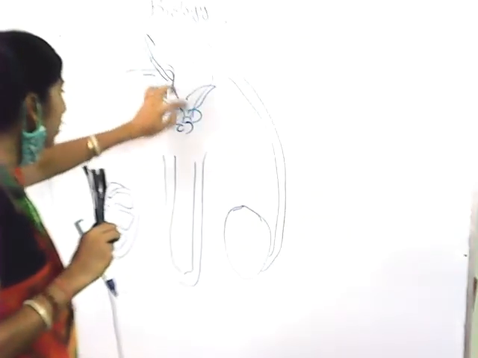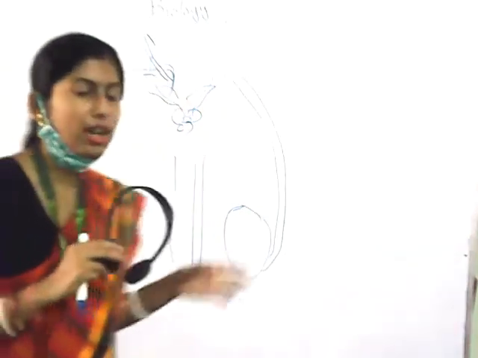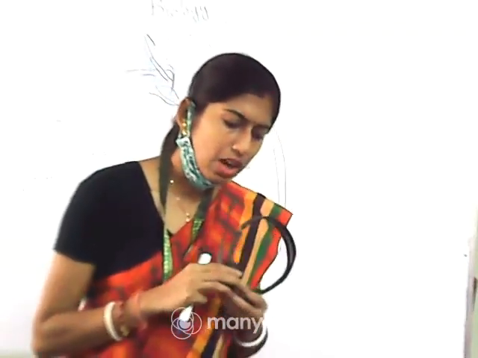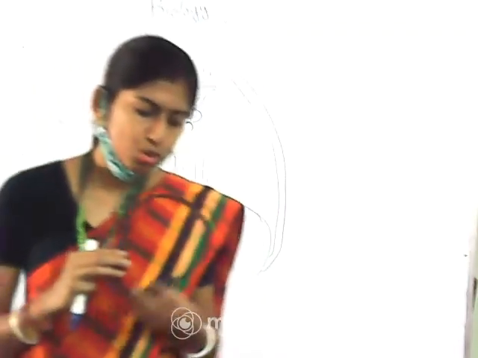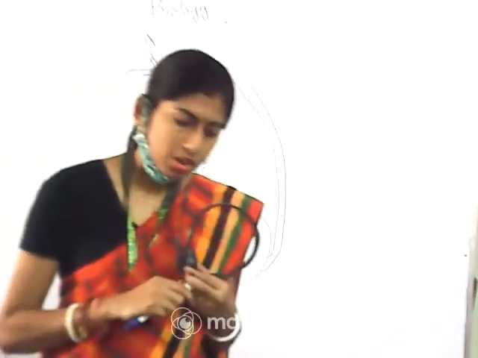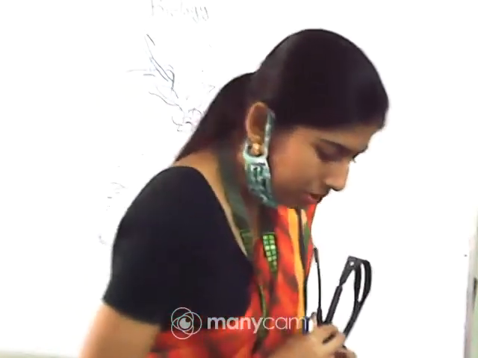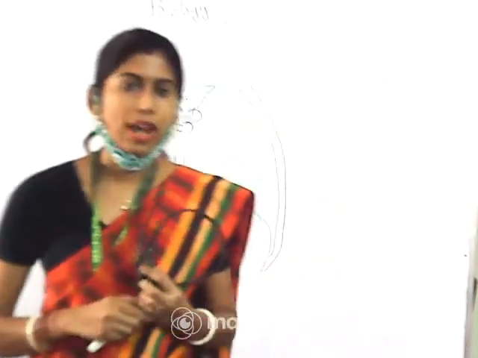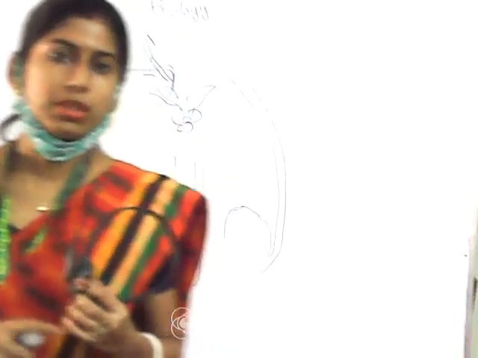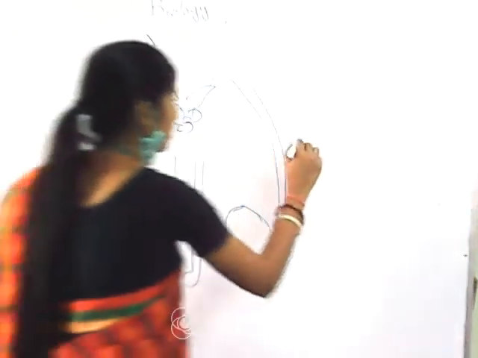The secretion of the seminal vesicle will open into a small duct, and it will mix and form an ejaculatory duct. Now these ducts store and transport the sperm from the testis to the outside through the urethra. And the urethra, as you know, is part of the urinary system, and it will extend through the penis to an external opening which is called urethral meatus. This term is very important.